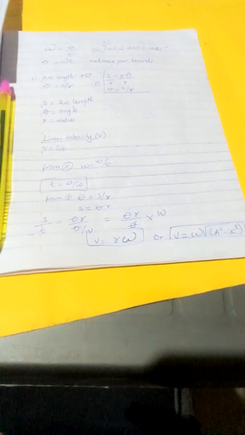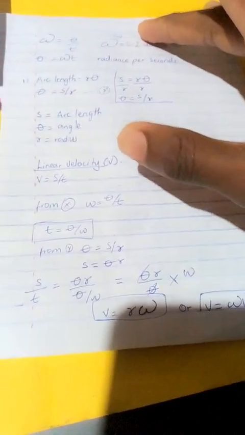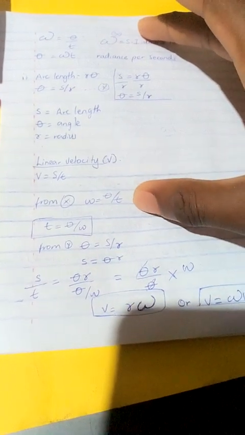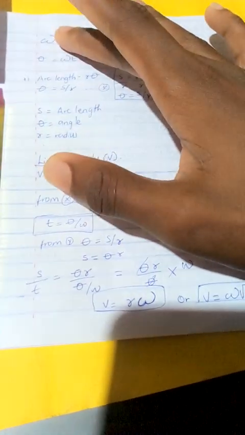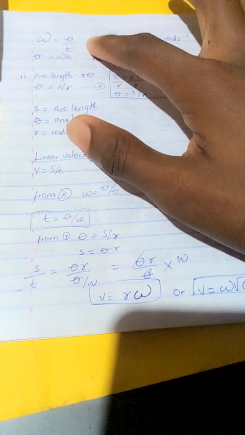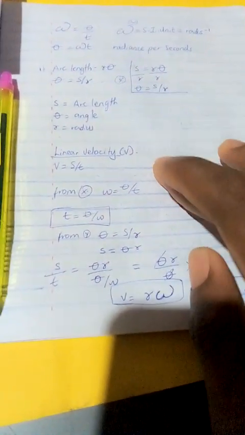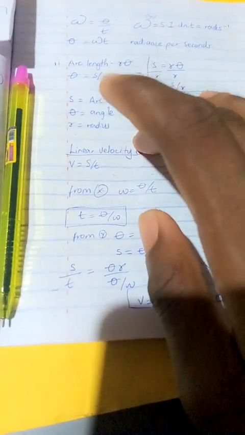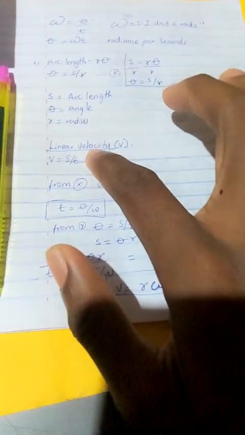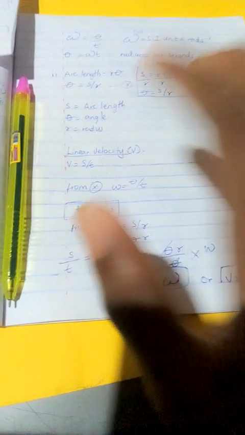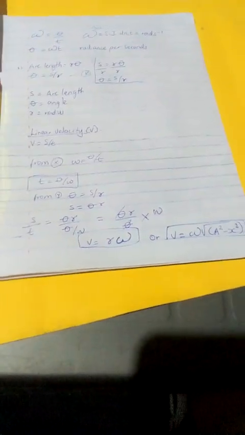Then from x, as we described here, we now say that this is equals to this. This is our equation we brought at that time. So we see that angular velocity is equals to theta over time. So we just brought it here. We want to use it to simplify this linear velocity, because we cannot use this formula to solve. We want this formula to solve for linear velocity in simple harmonic motion. You have to have this formula connected to simple harmonic motion.